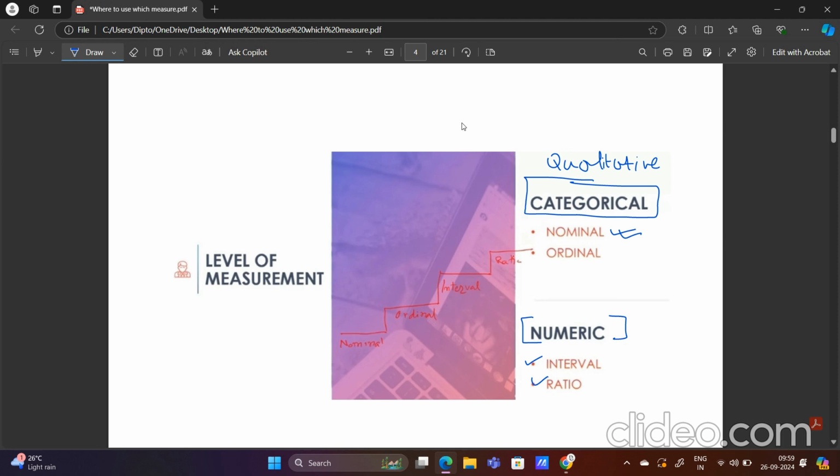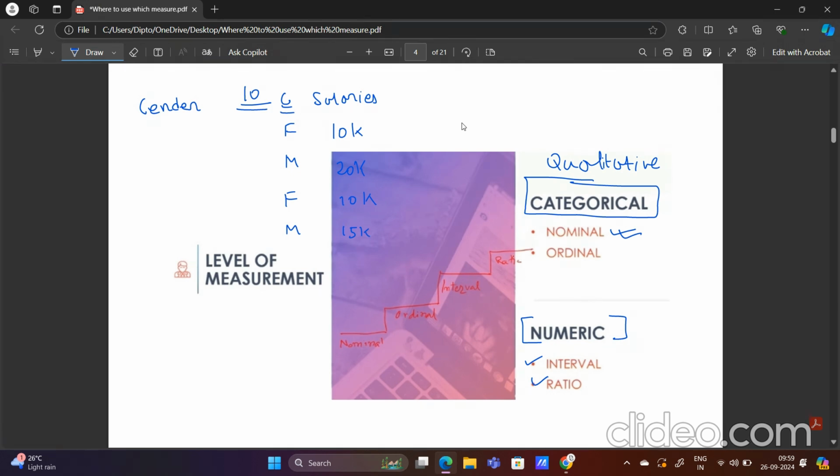Now let me take the example of nominal and ordinal. Suppose I take gender. Suppose I have data of 10 people and I have collected that data. I have their salaries and I have their gender. So the first person is female, her salary is 10k. The second person is male, his salary is 20k. The third person is female again, her salary is 10k. The fourth person is male again and his salary is 15k, suppose.